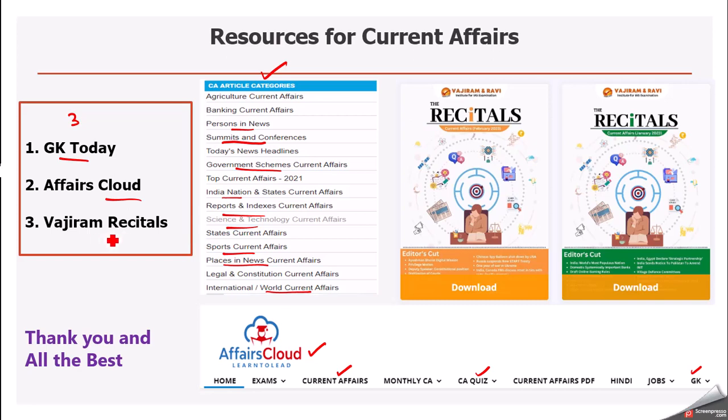And last is Vajiram recitals. So here are the screenshots of Vajiram recital magazines. These are the magazines of January and February month of 2023, and you can see here, you can prepare social issues, science and tech, current affairs, culture part from these magazines. So I'll advise you to go through this recitals magazine.